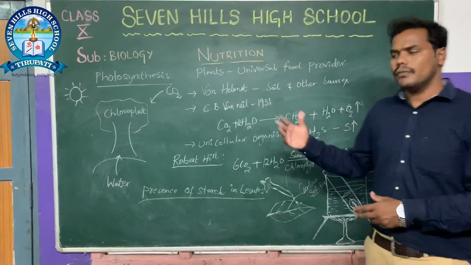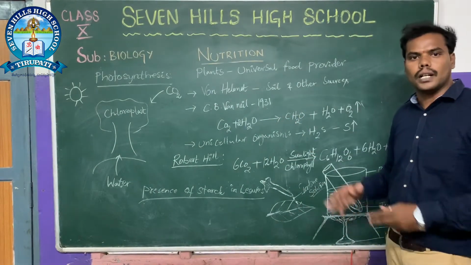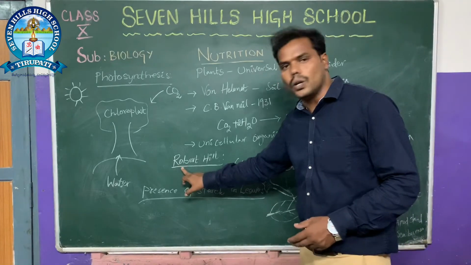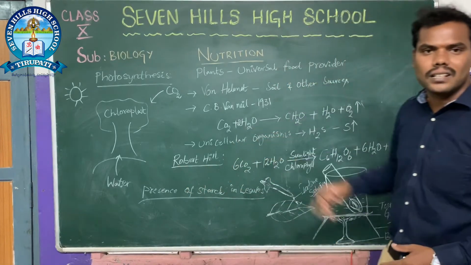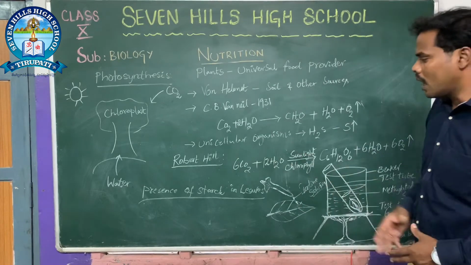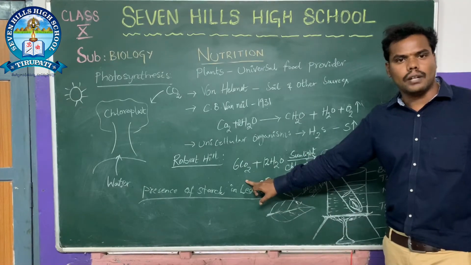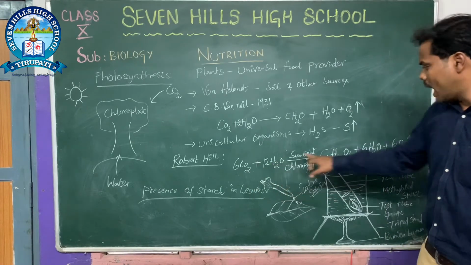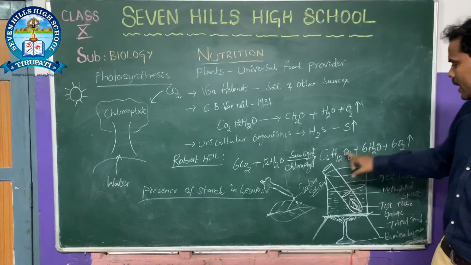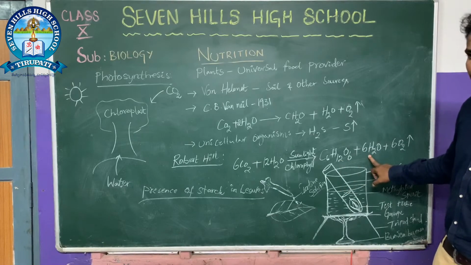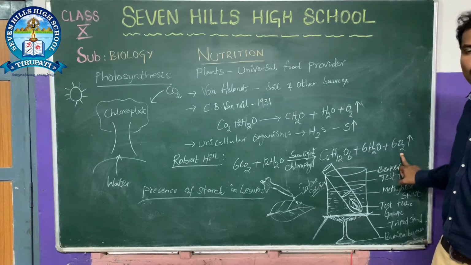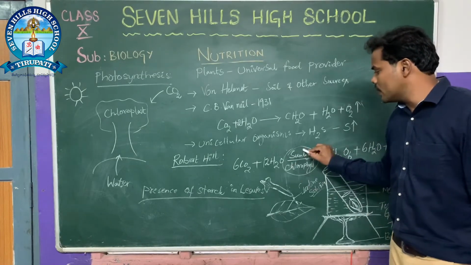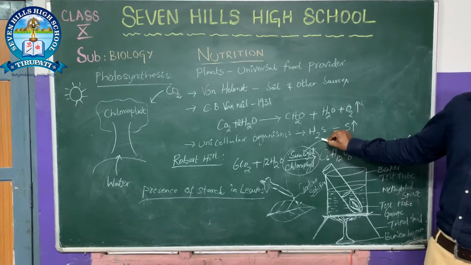For many years, all people believed in the same equation, and finally there was another scientist whose name was Robert Hill. He balanced the equation. According to Robert Hill, 6 molecules of carbon dioxide react with 12 molecules of water, and it produces carbohydrates and releases 6 molecules of water and 6 molecules of oxygen. The entire reaction takes place in the presence of sunlight,